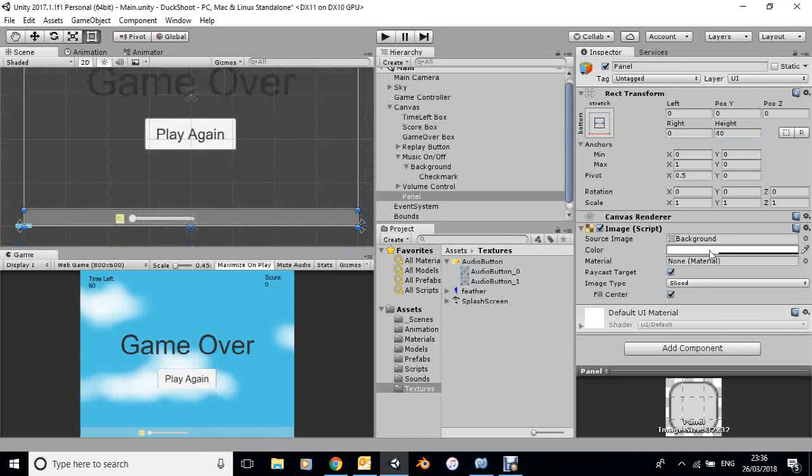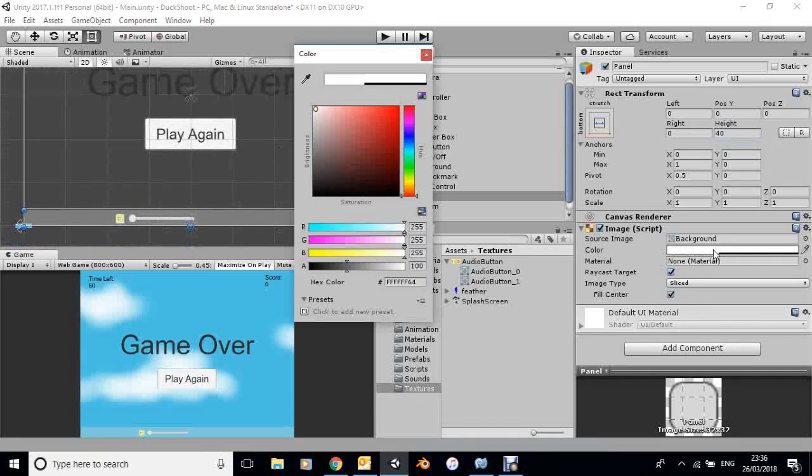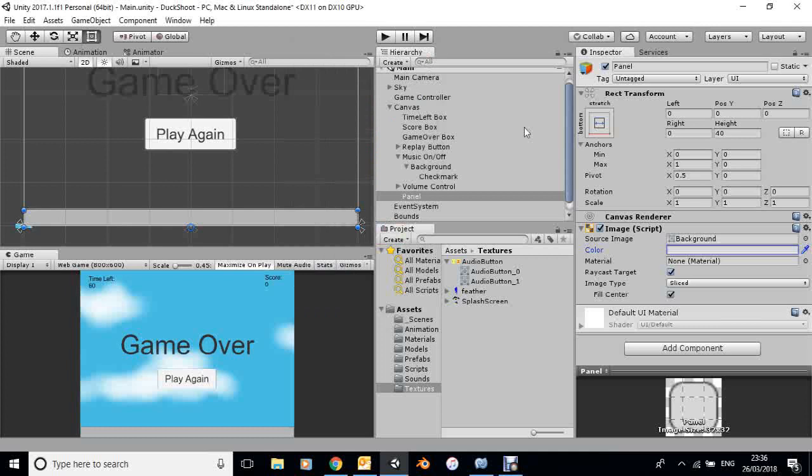We've got the color here. If I click on that, I just turn the alpha up, and perhaps a bit grayer. Now, one of the only problems is that our volume control and the toggle switch are behind the panel. So I've just got to lift this up in the hierarchy. Just take this panel and bring it there. Now we can see our controls above that.